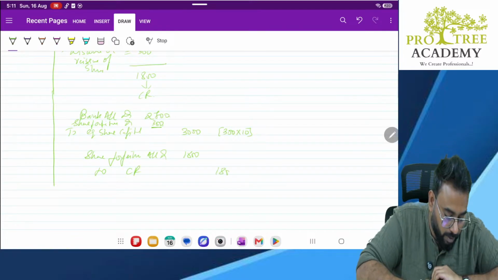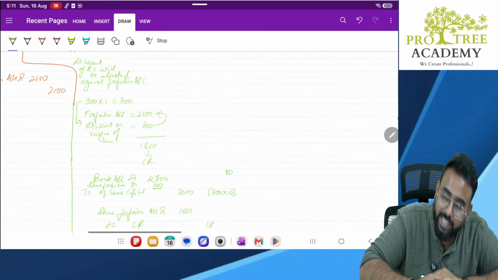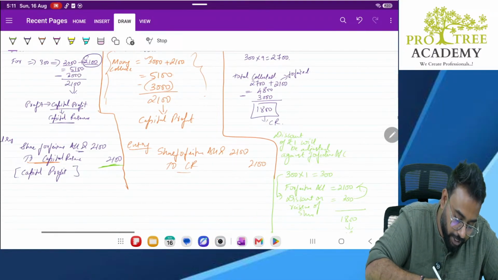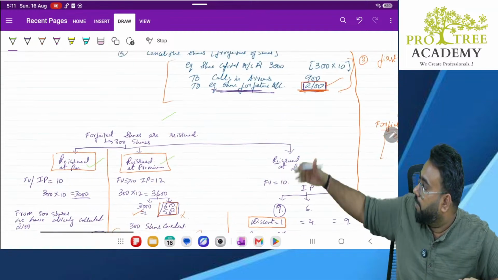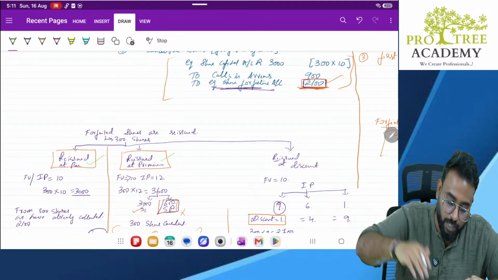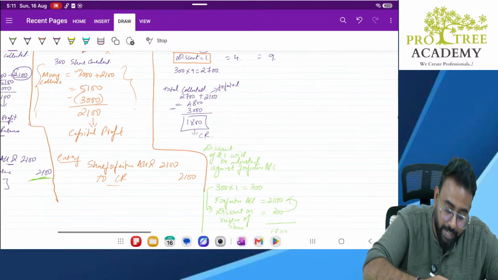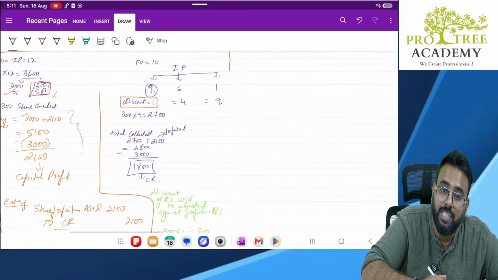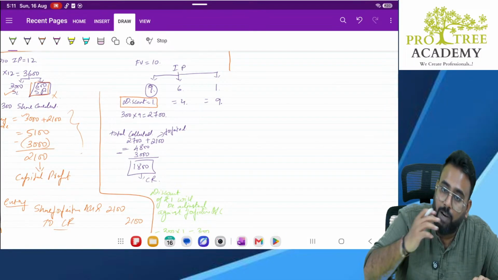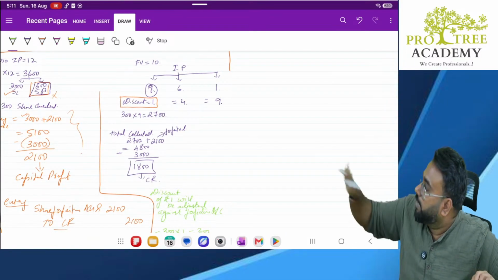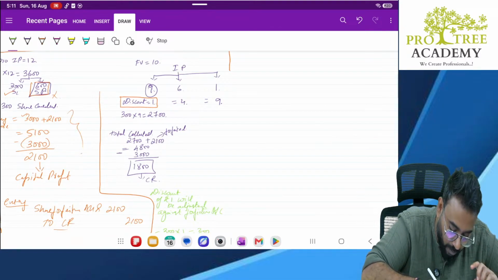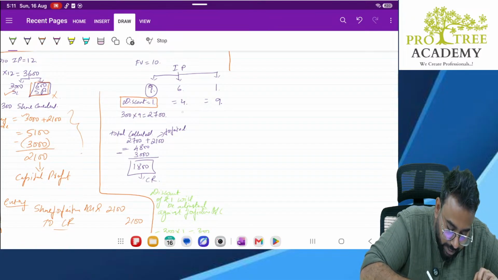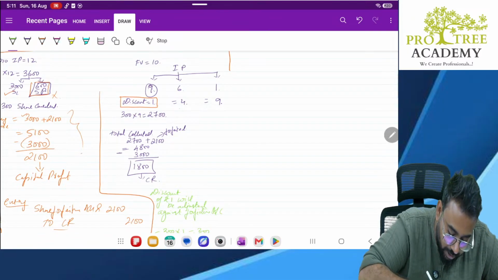Clear? Is everybody understanding? See, in earlier cases, in case of shares reissued at par or reissued at premium, whatever was the balance in forfeiture, the entire balance was getting transferred to capital reserve. But here it is not like that. Any discount given will be adjusted against your forfeiture, and whatever balance remains in the forfeiture, that will be transferred to capital reserve. Okay. In this case, can we calculate just calculation of numbers?